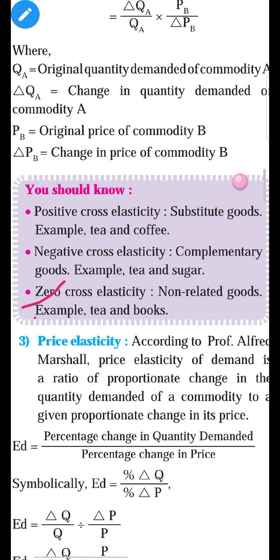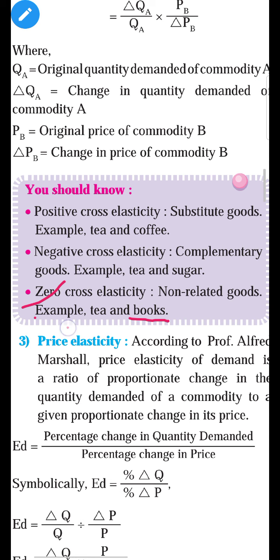Positive cross elasticity of demand happens in substitute goods. Negative cross elasticity of demand happens in the case of complementary goods, joint goods. And zero cross elasticity of demand happens in non-related goods, or we can also say unrelated goods, like tea and books, like tea and pencil, like sugar and cloth, like sugar and books, because both goods have different characteristics. Tea has different characteristics and books have different characteristics.